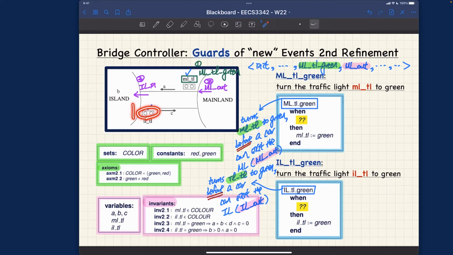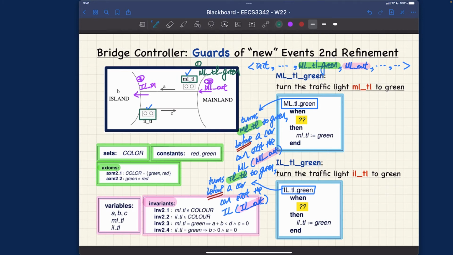In that case, the driver should really be waiting around here, right? So before the driver can really move, which will be represented by IL out, the light must be turned green first. It's kind of symmetric to what we said about this one here, right? Let's just repeat that very quickly. What's going to happen is, somehow this light over here should be turned green first.